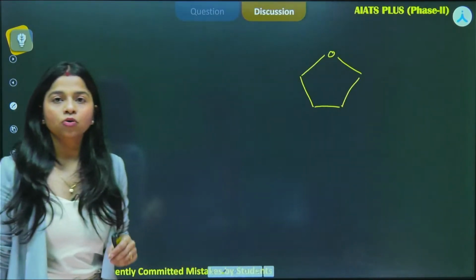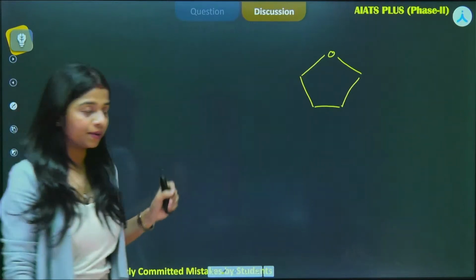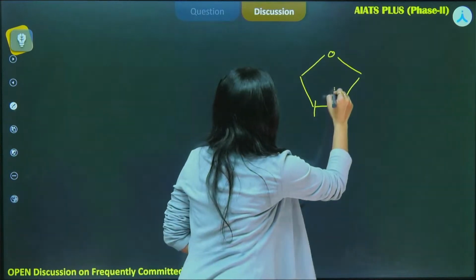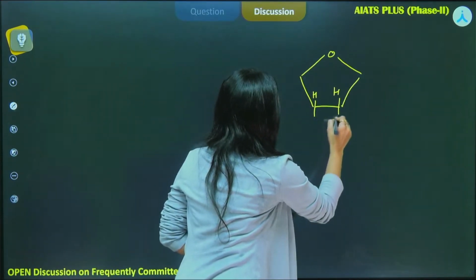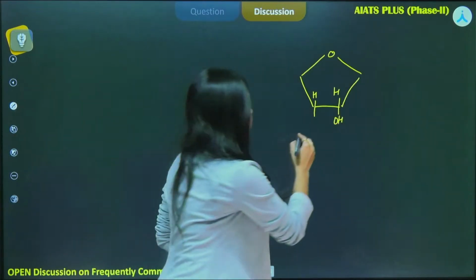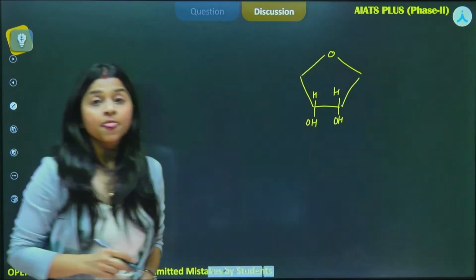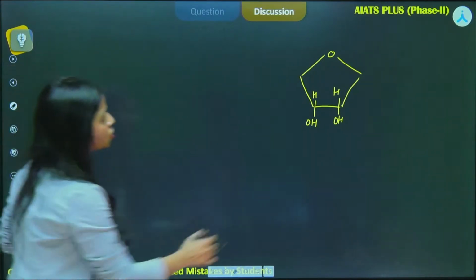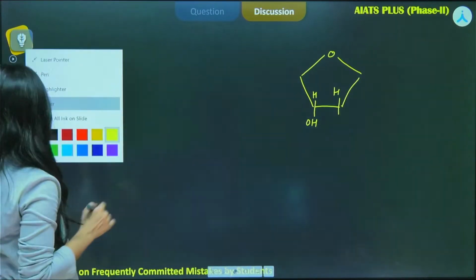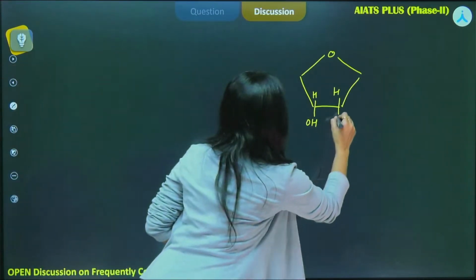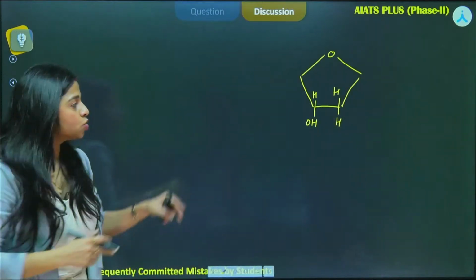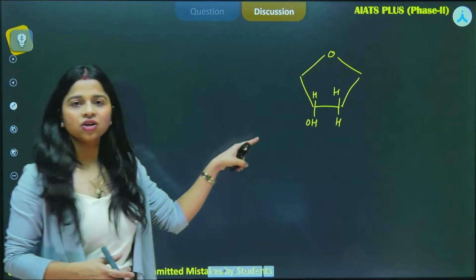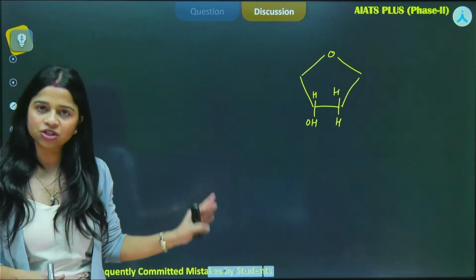Now, while we are talking about the position of the second and third carbon, in the case of RNA, what do we observe? In case of RNA, we see there is the presence of OH at the second carbon and at the third carbon also, okay? But in case of DNA, there is the presence of only a single OH and that will be present at the third carbon, okay? So, one oxygen is gone, that is why we are calling it deoxy. Ribose sugar it is, but it is deoxy now because one oxygen is gone over here, okay?